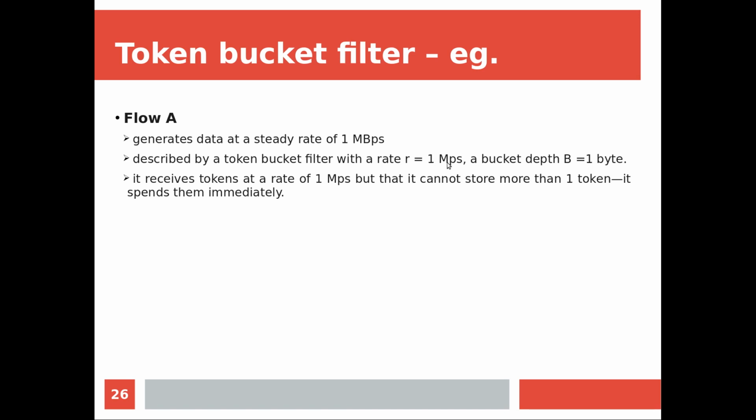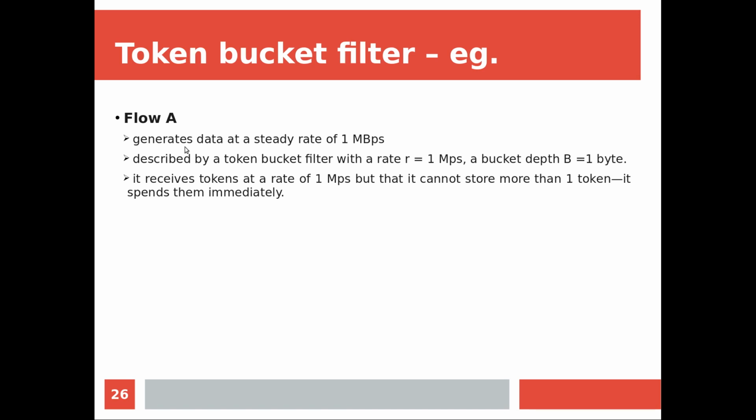So it is like 1 mega per second. What I mean is 1 mega tokens per second. In every second we are generating 1 mega tokens. But at any time I am not able to store tokens, because the bucket length is just 1 byte only. For 1 byte I need 1 token, right? So I can store a maximum of 1 token only. That means even though the tokens are getting generated, I am not able to accumulate them. Only 1 token I can store, and that has to be consumed before generating the next one. That is how it is working.